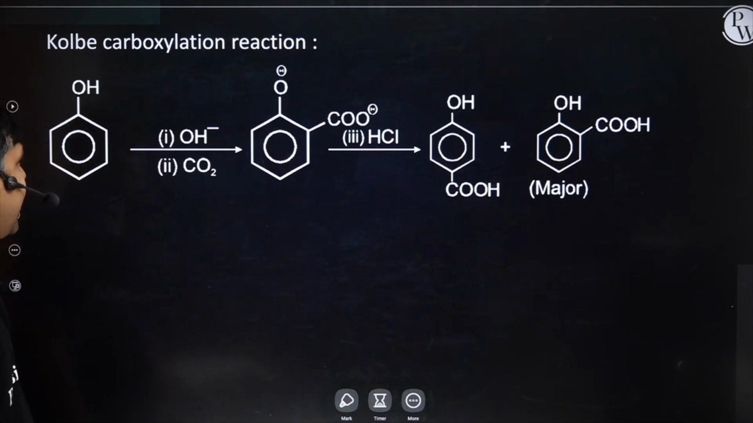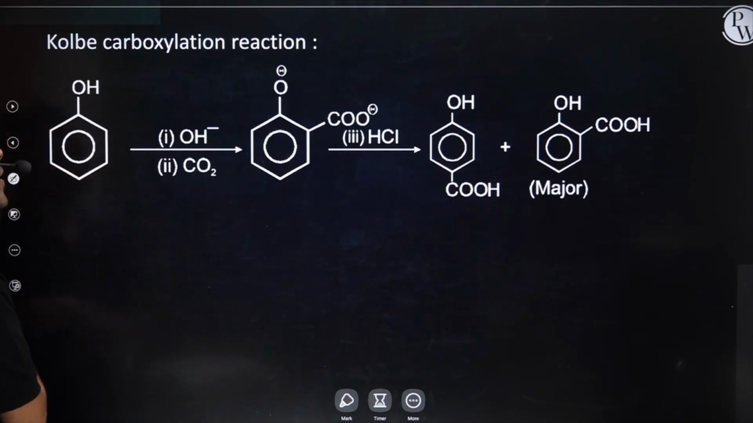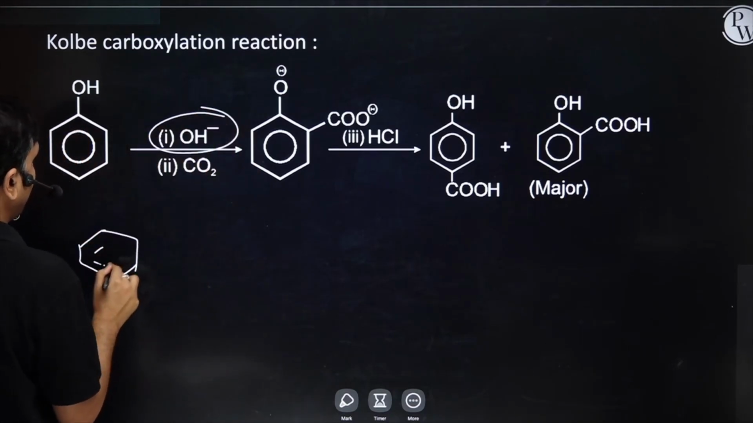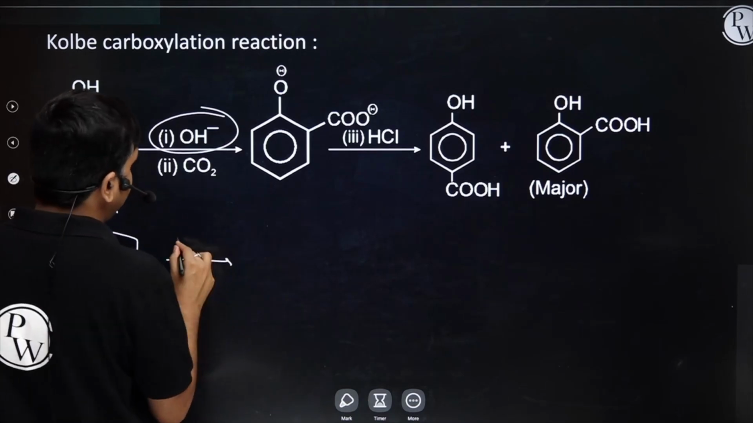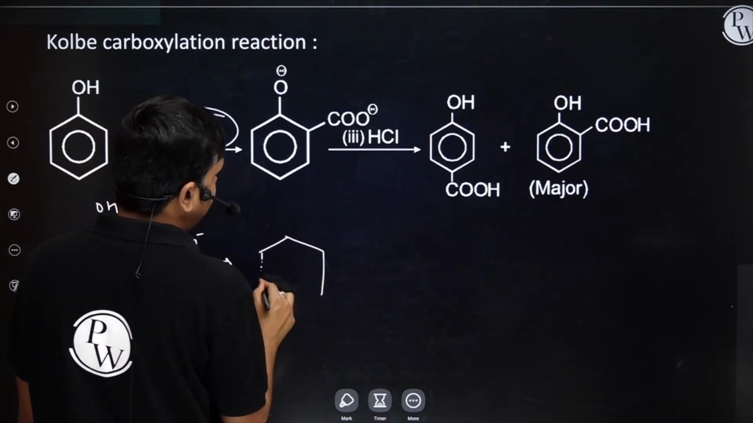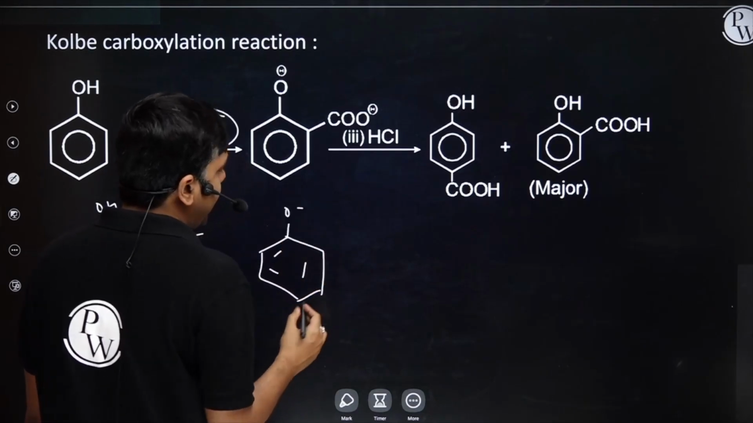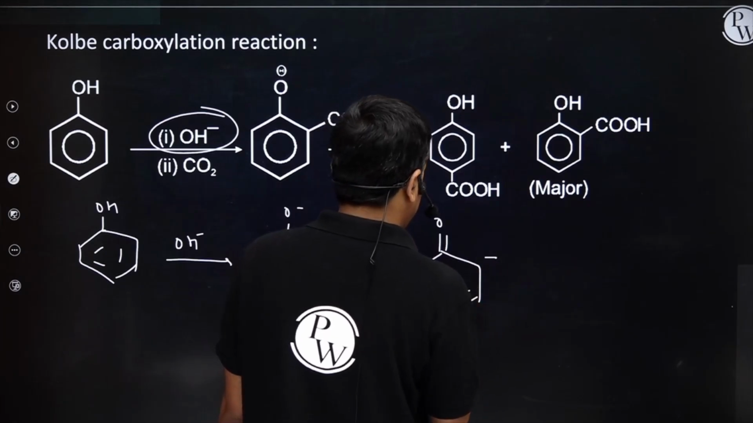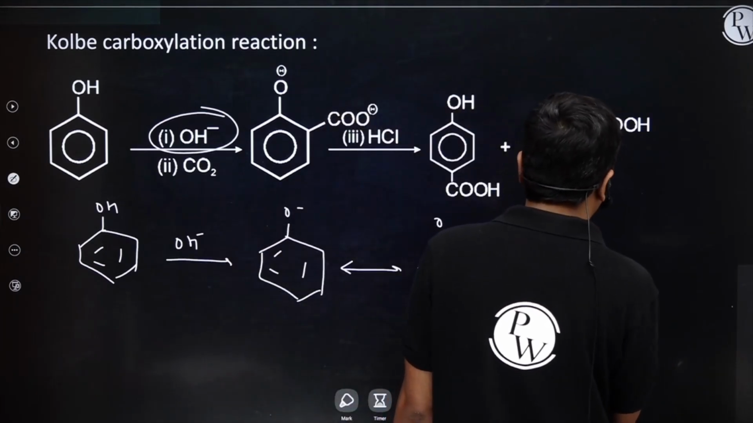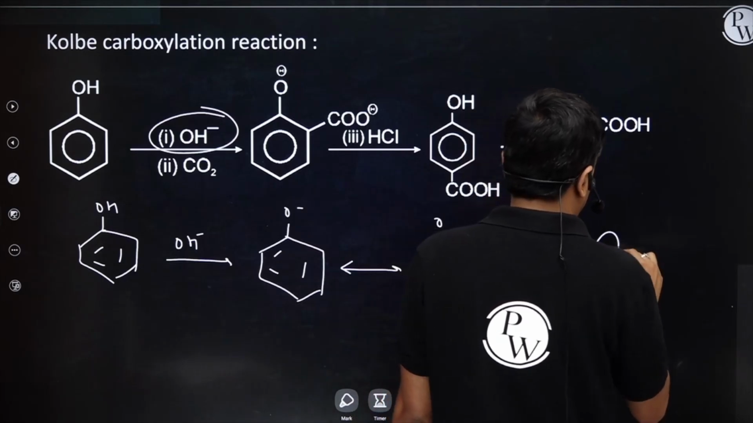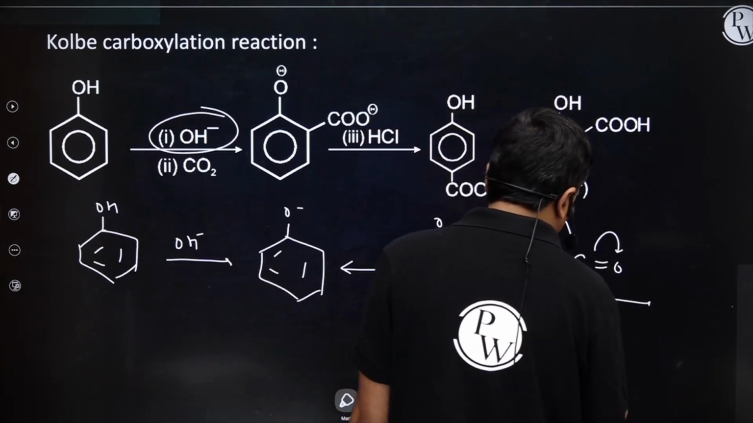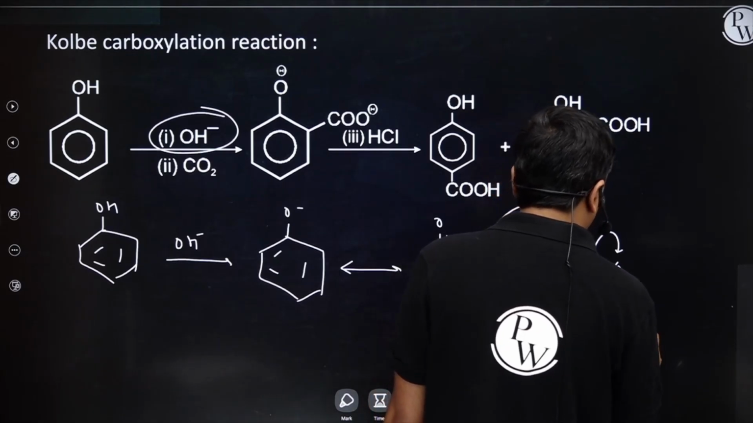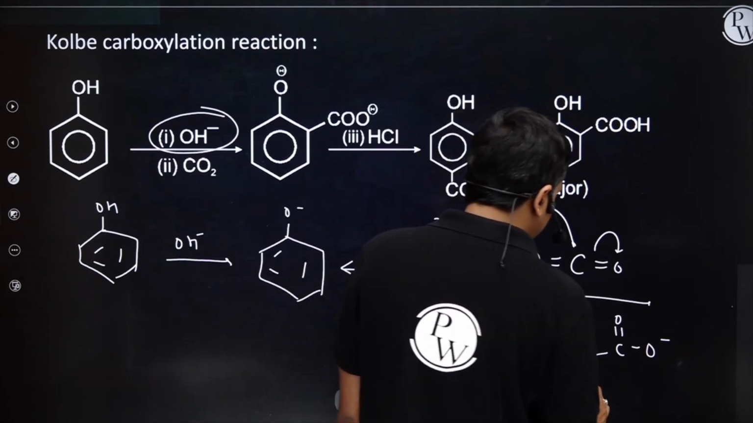Kolbe carboxylation reaction. Students, once again I am having phenol. This phenol is treated with OH minus. Phenol, as soon as treated with OH minus, will generate phenoxide ion, acid-base reaction, right? Phenoxide ion, through resonance, I will generate this one. Now it will attack on the Lewis acid CO2. And I will have the formation of double bond COO negative. Right students?